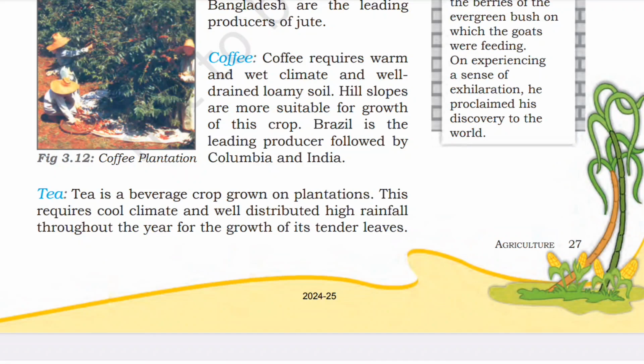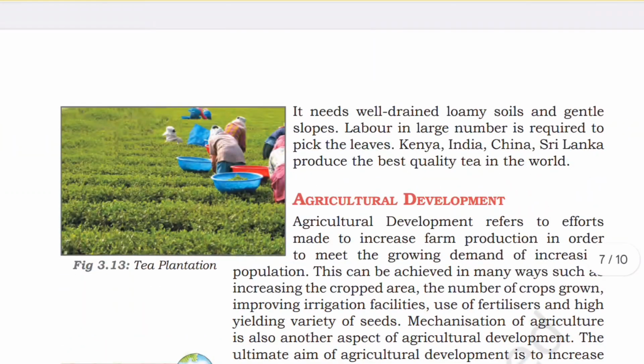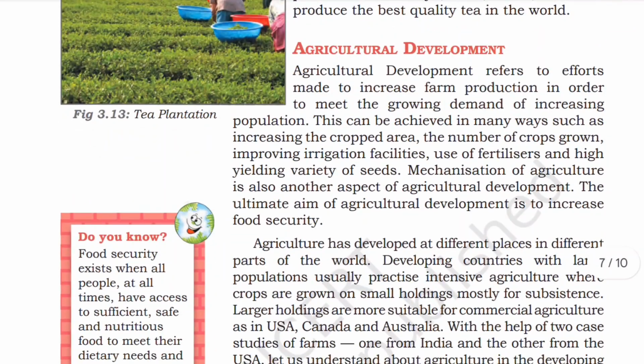Tea is a beverage crop grown on plantations. It requires a cool climate and well-distributed high rainfall throughout the year for the growth of its tender leaves. It needs well-drained loamy soil and gentle slopes. Labor in large numbers is required to pick the leaves. Kenya, India, China, and Sri Lanka produce the best quality tea in the world. Agricultural development.